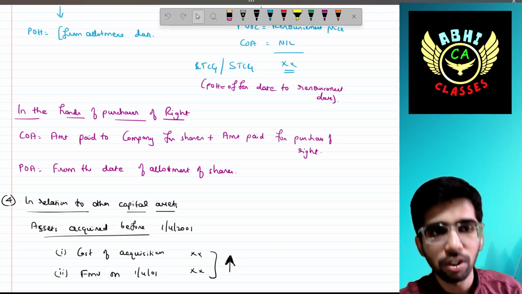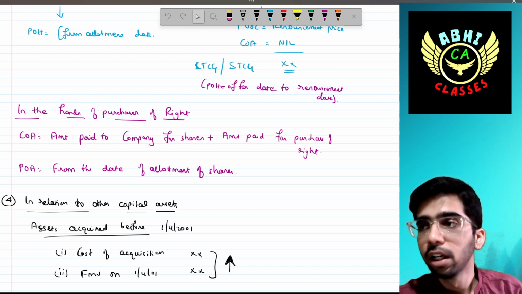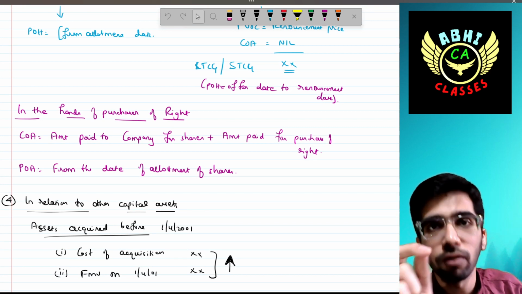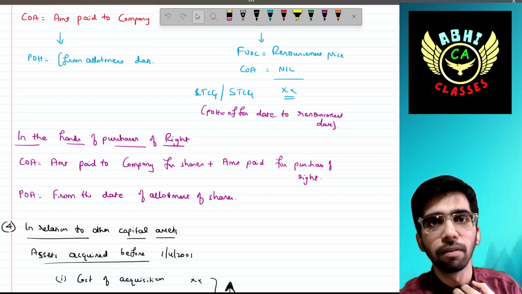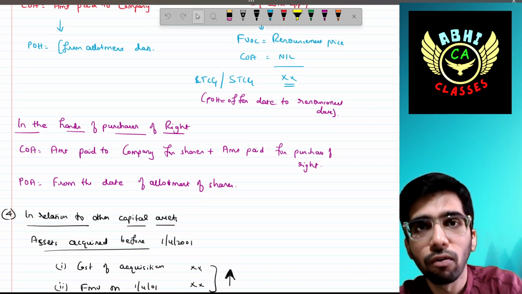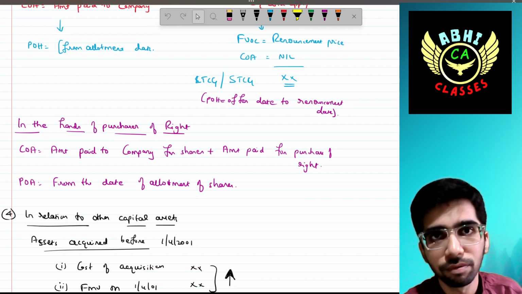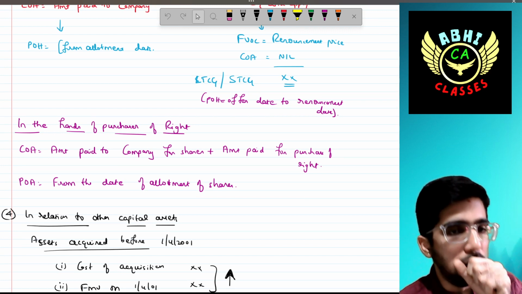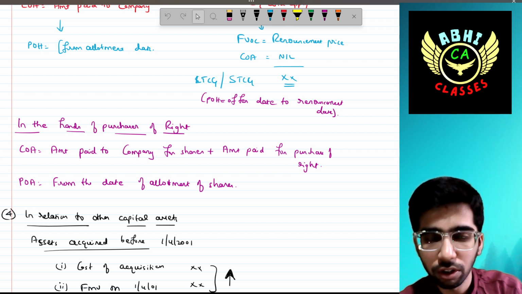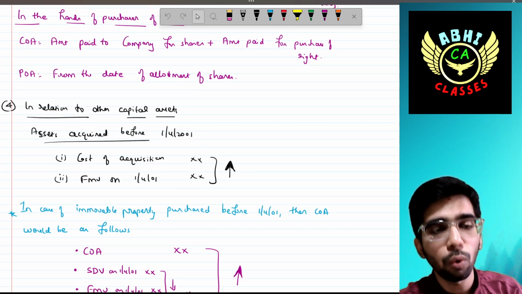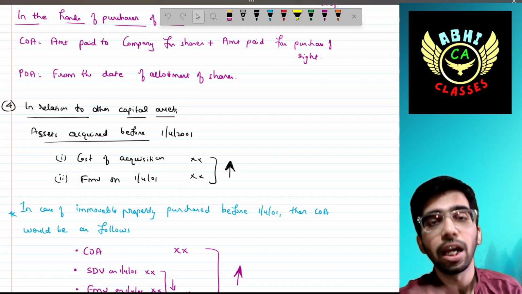Okay, in the hands of the purchaser of the right, to whom I have sold that right, the cost of acquisition would be the amount paid to the company for the shares, plus the amount paid for purchase of the right, that is the renouncement price, which should be taken as the cost of acquisition for his further sale. The period of holding should be taken from the date of allotment of shares to the date of actual transfer of those shares. Simple.